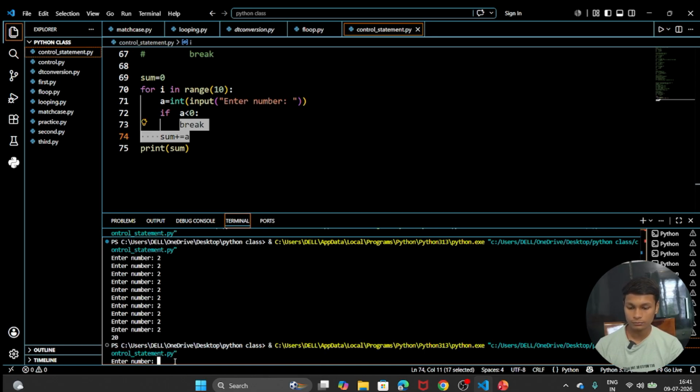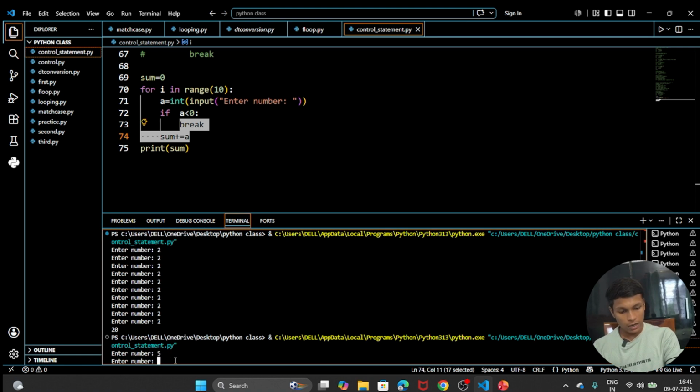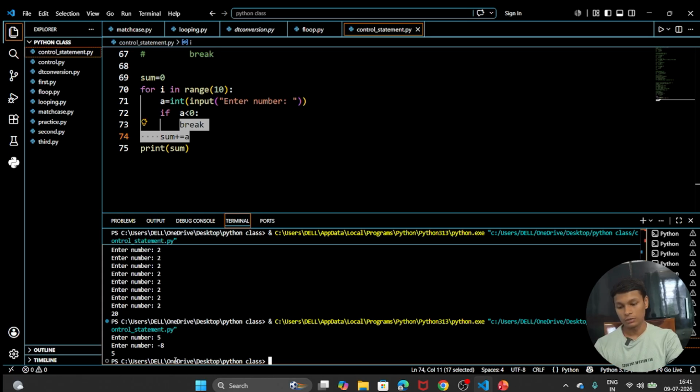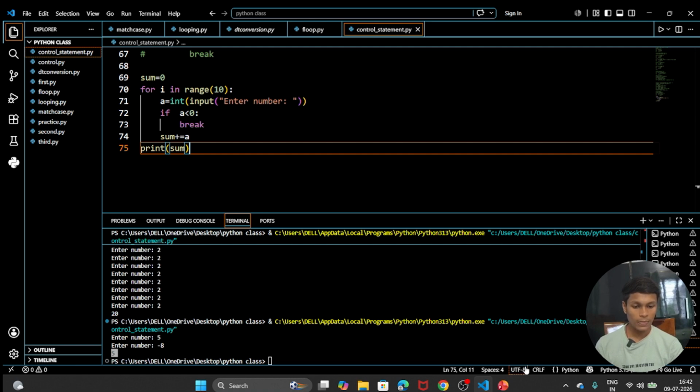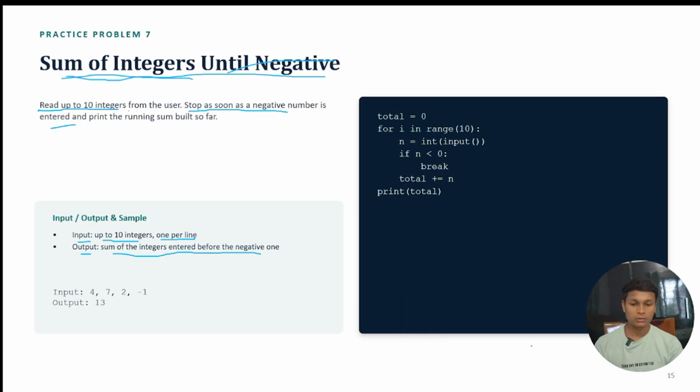If I take 5, and after that minus 8, the loop will end suddenly, because this condition becomes true. When the loop ends, the value of sum has increased and reached 5, so that's why 5 will be printed. I guess you all understand the code.